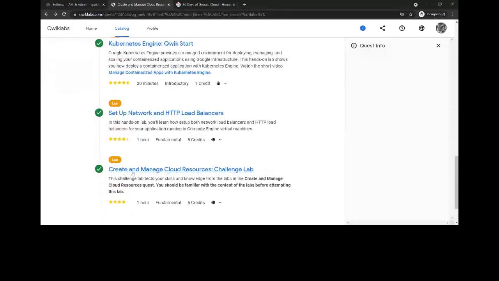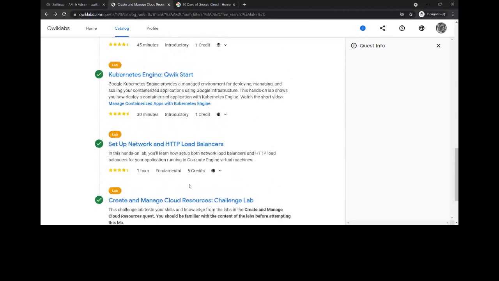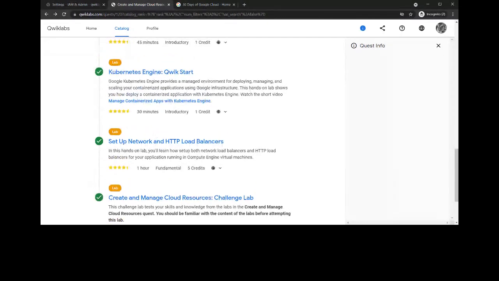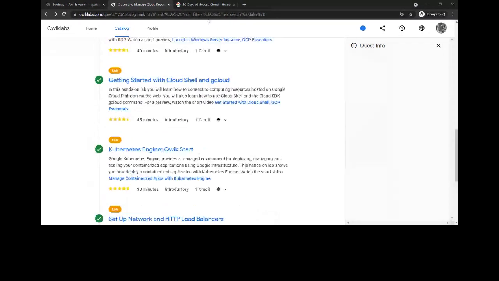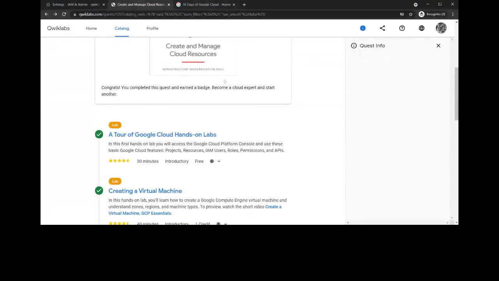In the challenge lab, they'll ask about what you have learned in this skill badge only, but they'll not be spoon-feeding you. They'll just give you a problem statement, and you need to do that. So my suggestion is that whenever you start the challenge lab, keep these labs in a separate tab. Whenever it asks you to create a virtual machine, you can go to the create a virtual machine lab, access those commands, and complete the challenge lab.